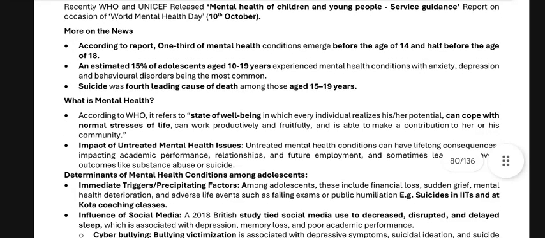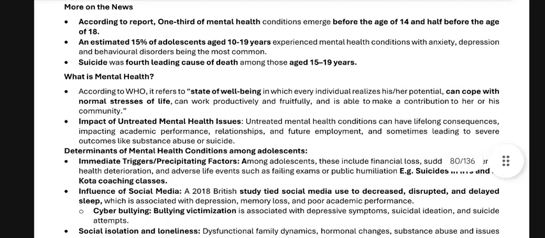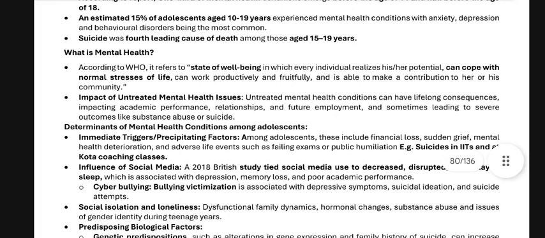Mental health, according to WHO, refers to a state of well-being in which every individual realizes his or her potential, can cope with the normal stress of life, can work productively and fruitfully, and is able to make a contribution to her or his community. Impact of untreated mental health issues: untreated mental health conditions can have lifelong consequences, impacting academic performance, relationships, and future employment, and sometimes leading to severe outcomes like self-harm, substance abuse, or suicide.